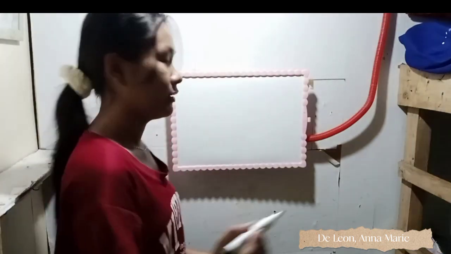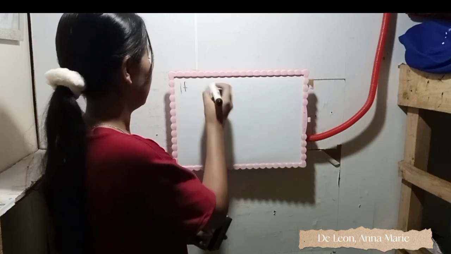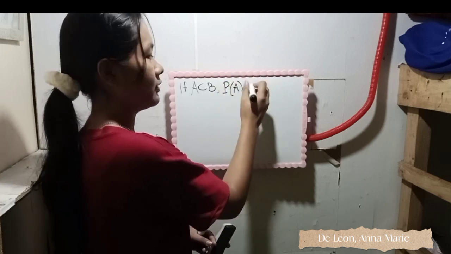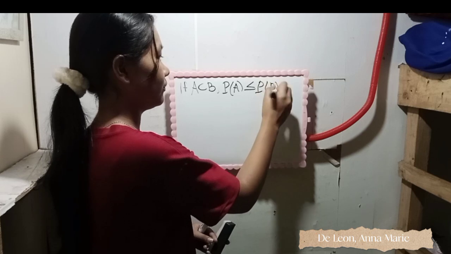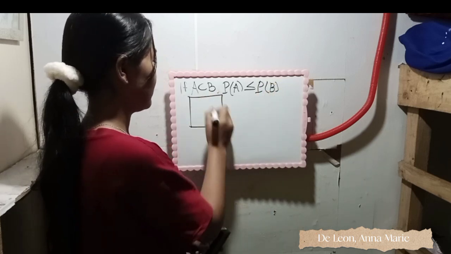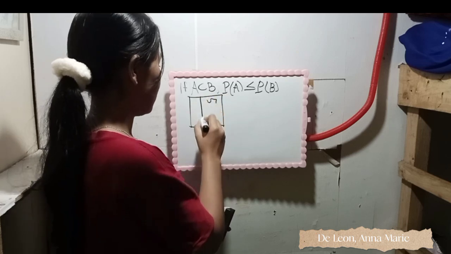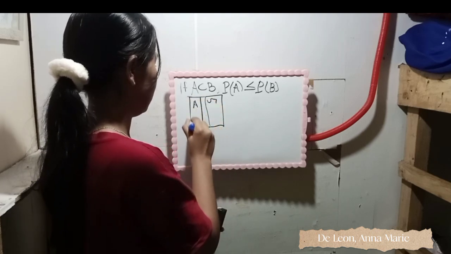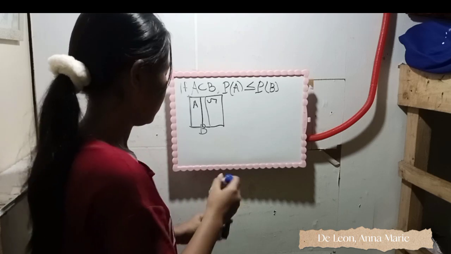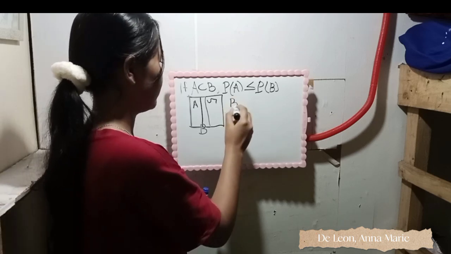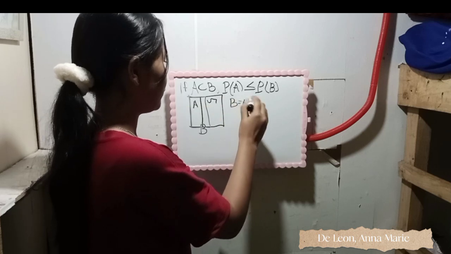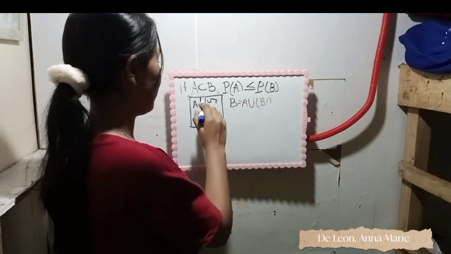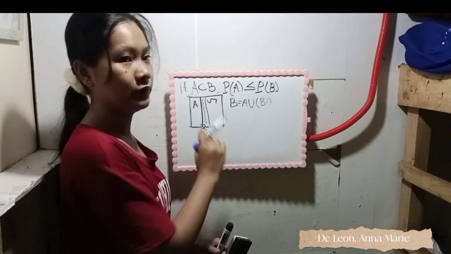Our second equation is, if A is a subset of B, then the probability of A is less than or equal to the probability of B. So here is the sample space, and inside are the subset A and the subset B. So B is equal to A union the event that does not belong to A but belongs to B.